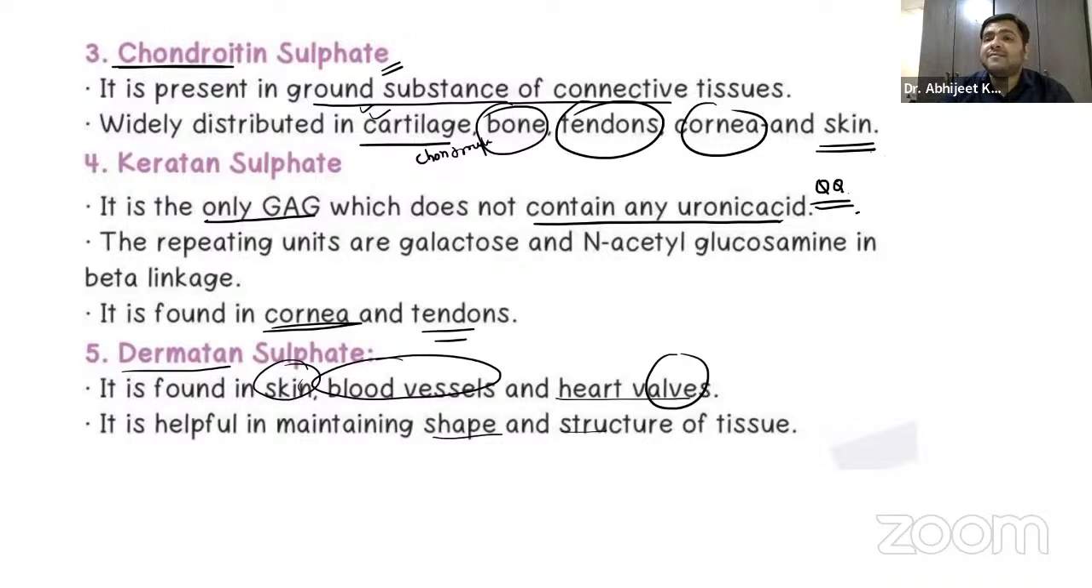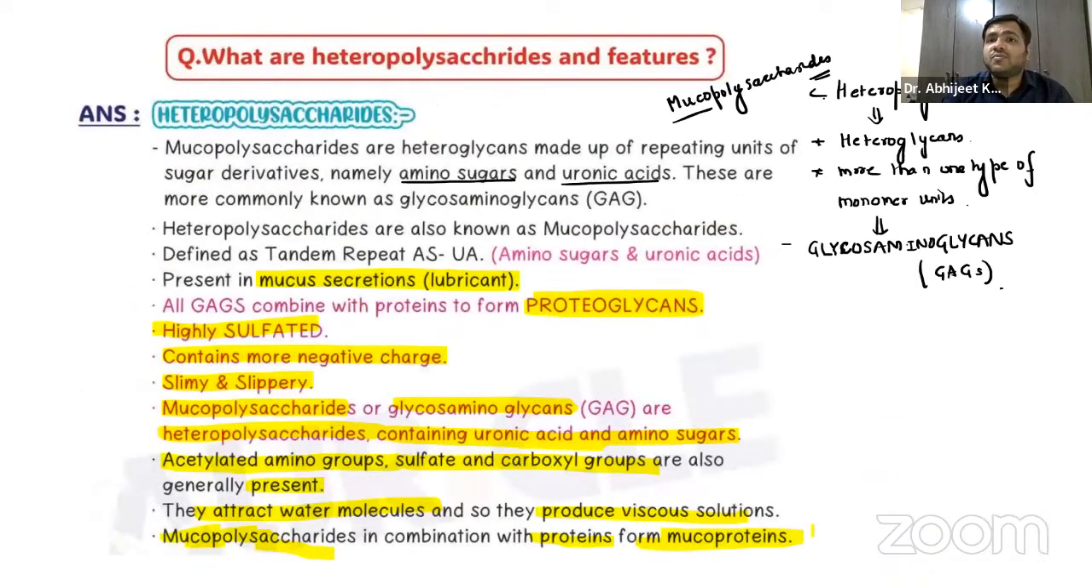The bicuspid valve, the tricuspid valve, right? So remember, that is the dermatan sulfate, which is found over there as well. So that was regarding these heteropolysaccharides.